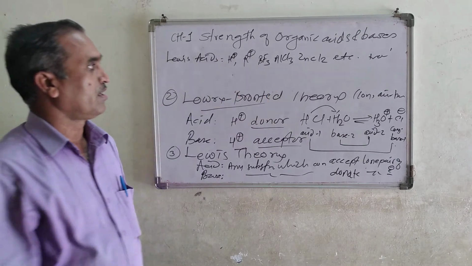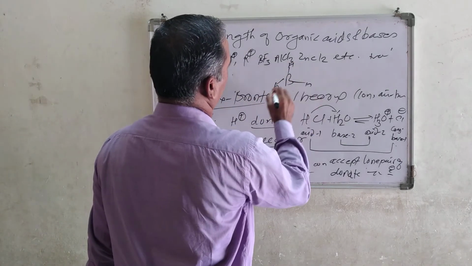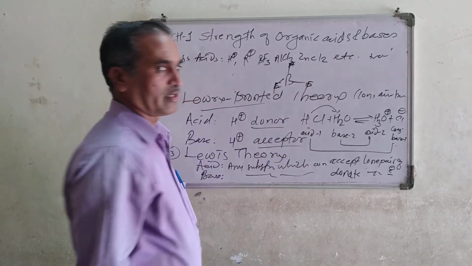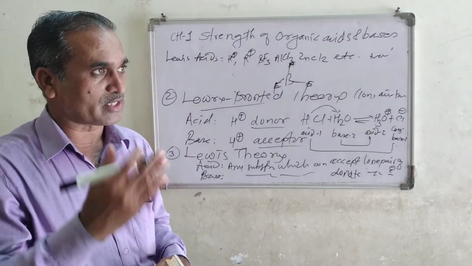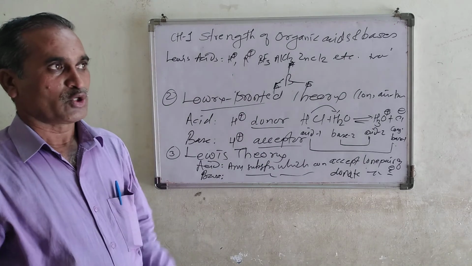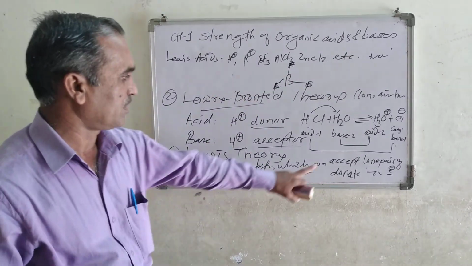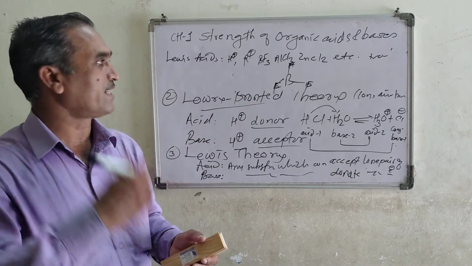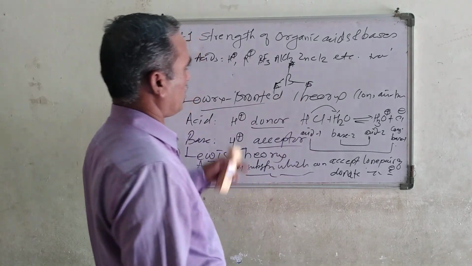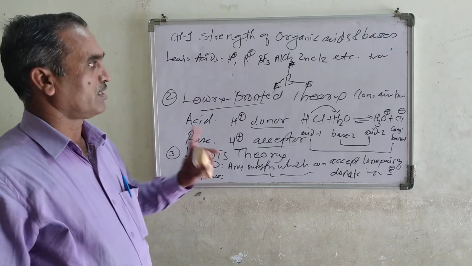Look at BF3. There are 3 bonds in BF3. You might know the geometry of BF3: here is an F, and 3 bonds are there. For completion of the octet it requires 8 electrons, but there is a sextet, 2 electrons less, and therefore it can accept 2 electrons, fulfilling its octet, and that's why these belong to Lewis acids.